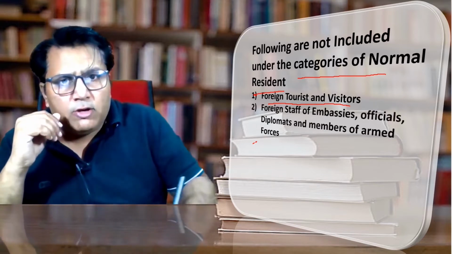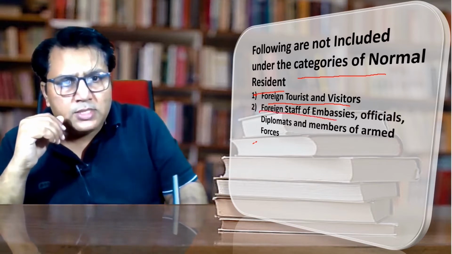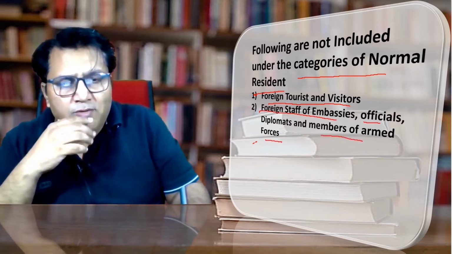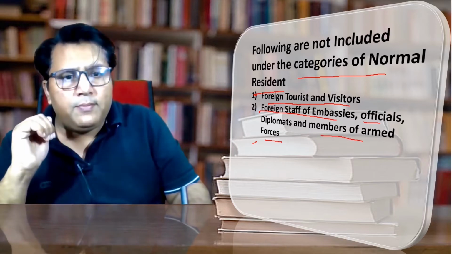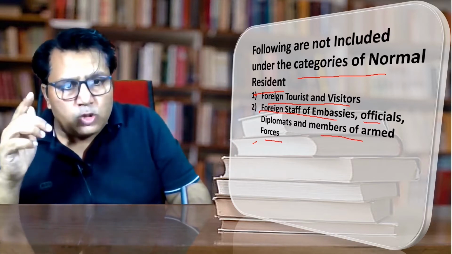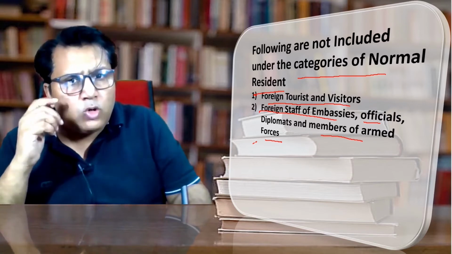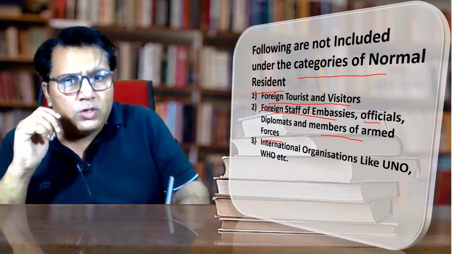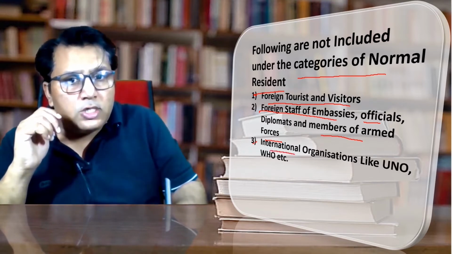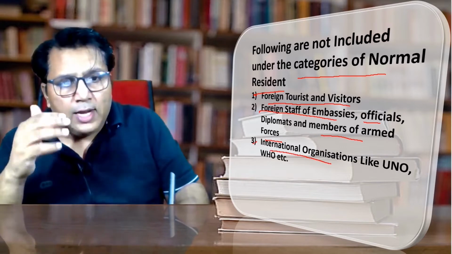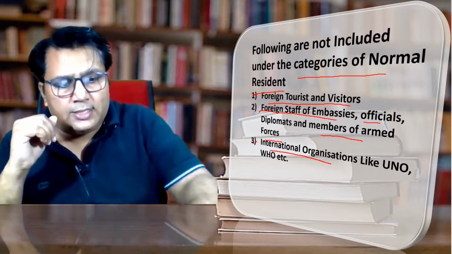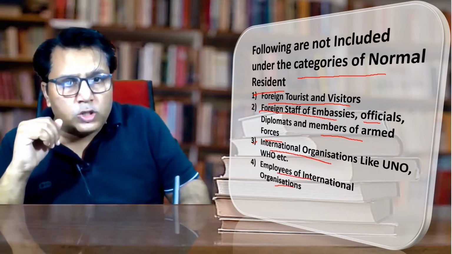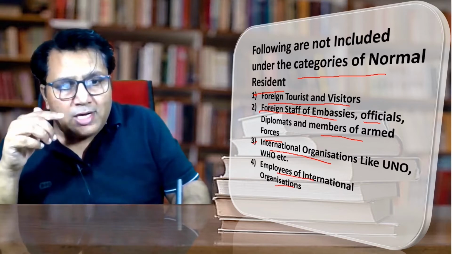The second is foreign staff of embassies, officials, and members of armed forces. They are also not normal residents, because they are not living in the country and their center of interest does not lie in India. So they are also not normal residents of India. The third is international organizations like UNO, WHO, etc., because they are not located in India. If they are located in India, definitely they are normal residents. Next is employees of international organizations. They are also not normal residents, because they are not living in India.